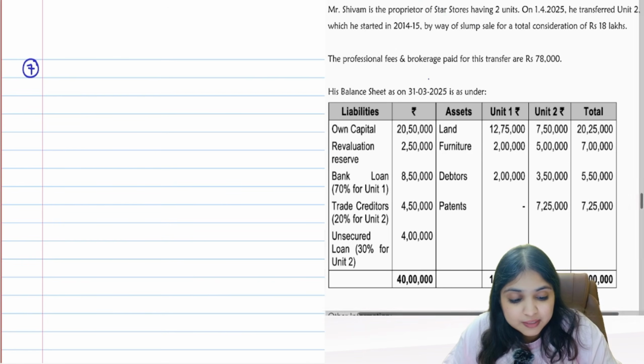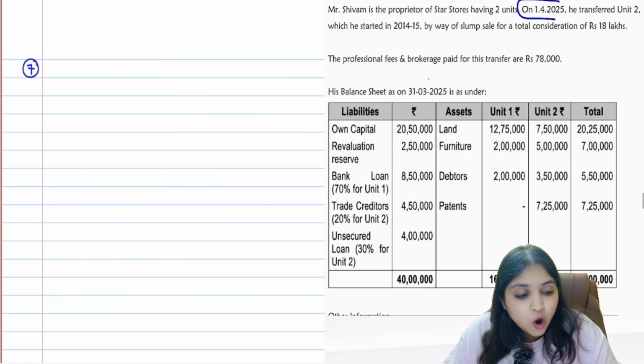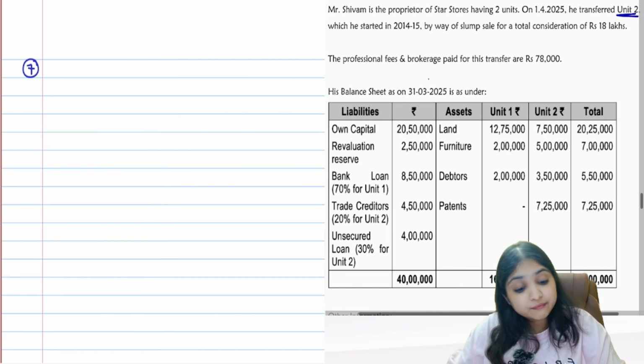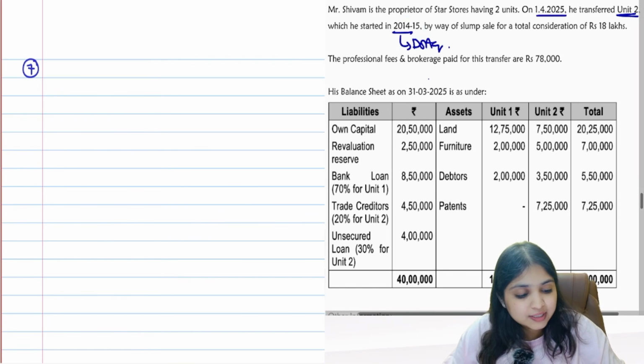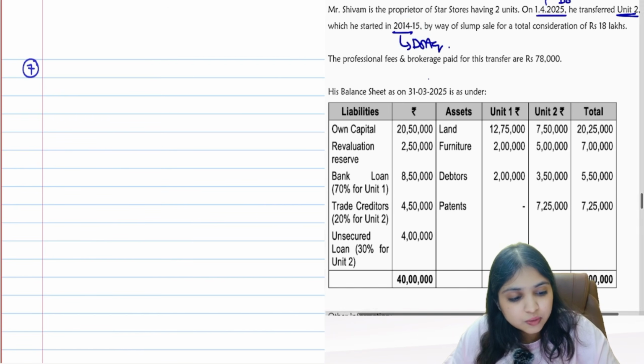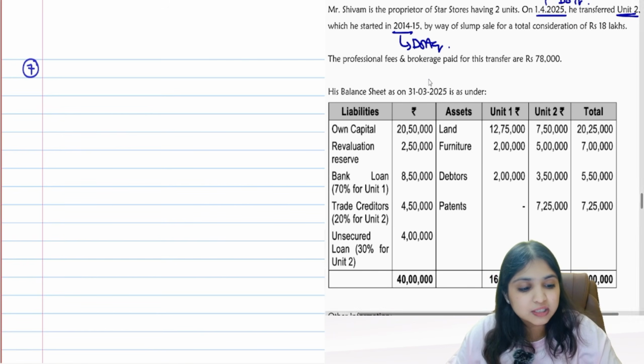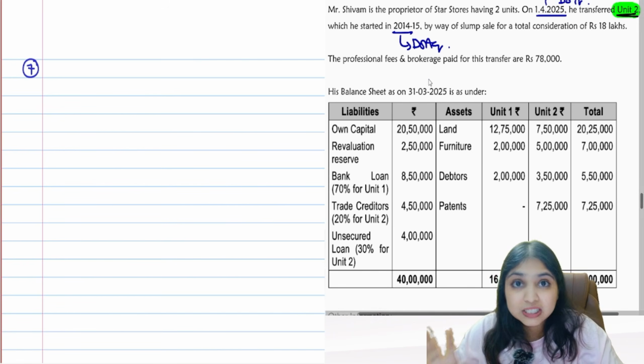The question says Mr. Shivam is proprietor of Star Stores having 2 units. On 1st April 25, he transferred unit 2. There are 2 units. Only unit 2 he is transferring, which he started in 2014-15. This will become the date of acquisition. When is he transferring? 1st April 25 he is transferring. This will become the date of transfer. What is he transferring? There are 2 units, but he is transferring only unit 2.